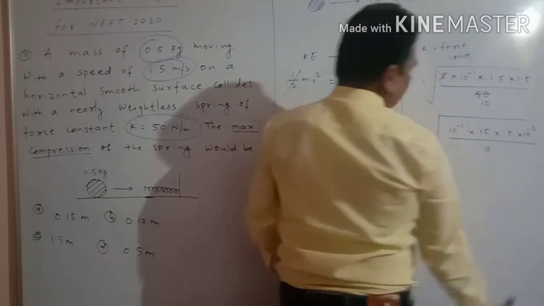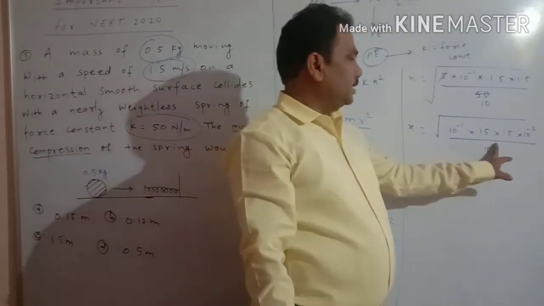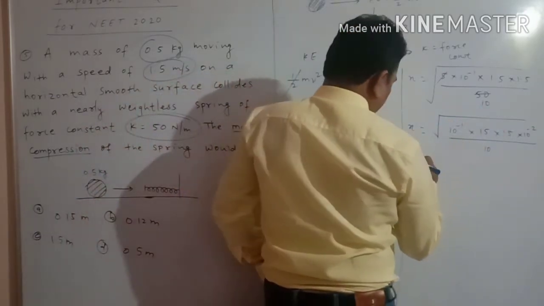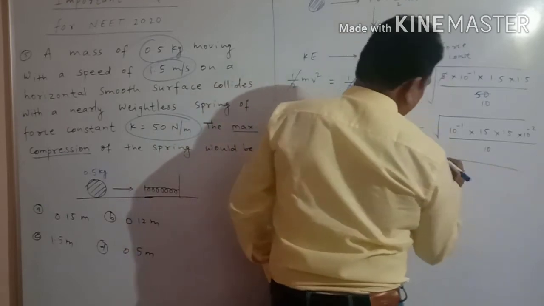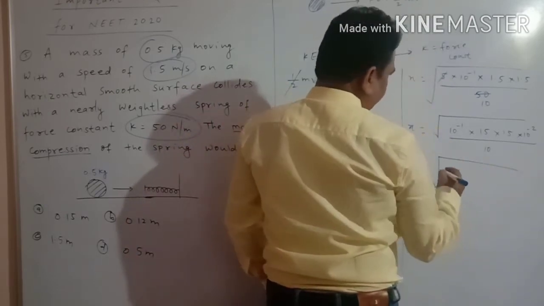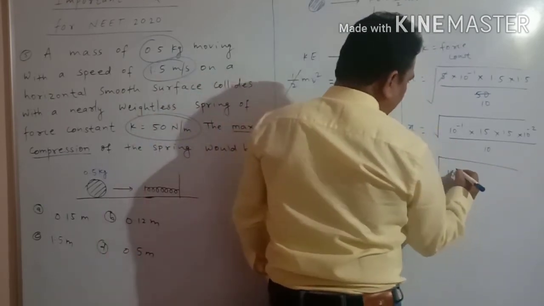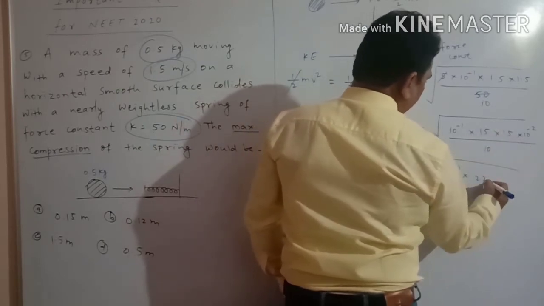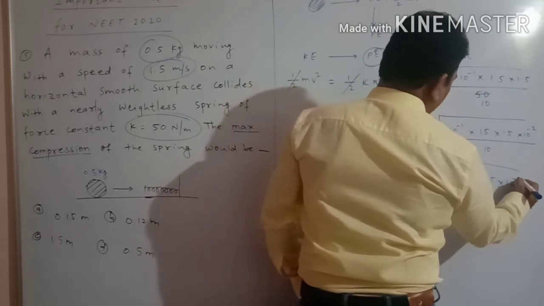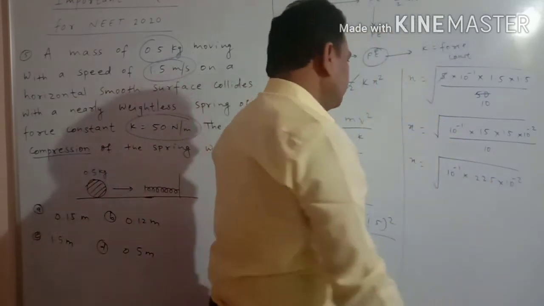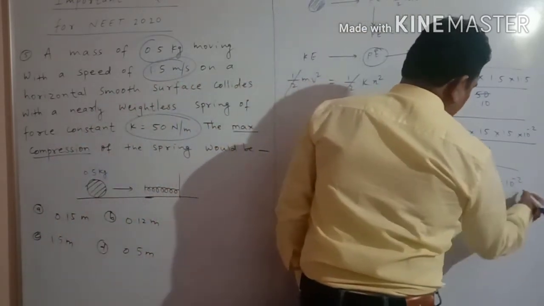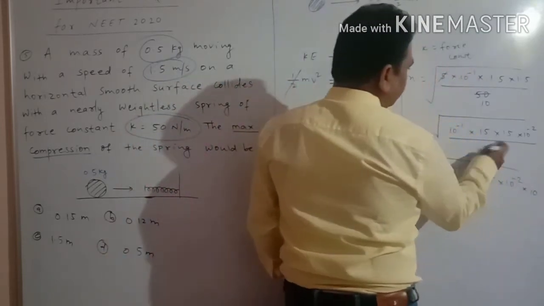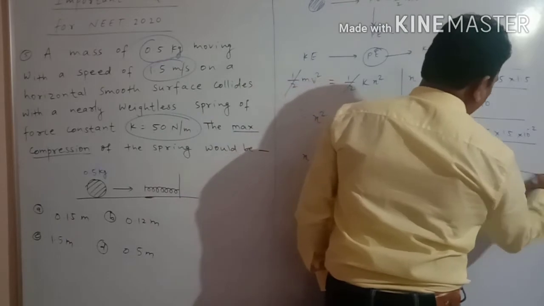Upon 10, which has a power of plus 1, it becomes negative. So root over 15 into 15, that is 225 into 10 to the power minus 2, multiplied by 10 to the power minus 1.